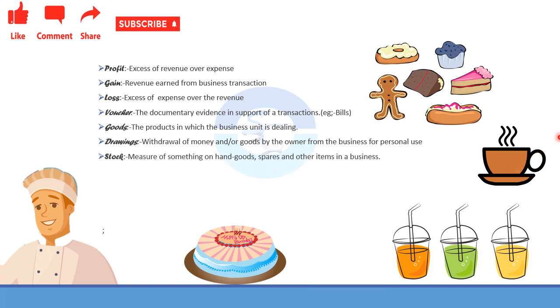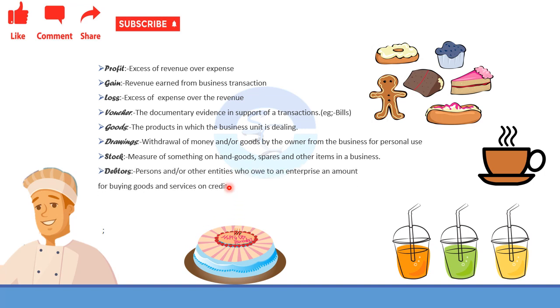Next is the debtor. Debtor is a person or an entity who owes the enterprise an amount for buying goods and services from the enterprise on credit. Here it is on credit. No cash is paid at that particular time. While the transaction is happening, no cash is being paid. The transaction was on credit. The word credit should be noted in your mind. So the transaction is on credit basis.